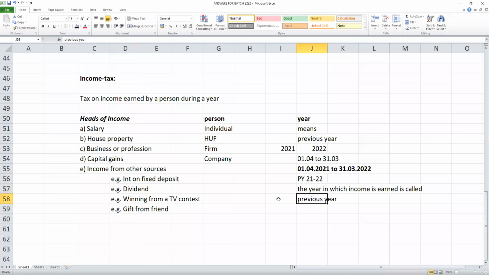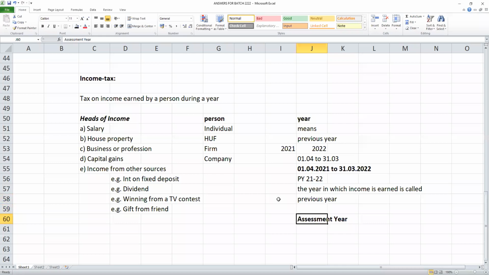Okay. The year in which income is earned is called the previous year. So income tax is on income earned by a person during a year. The year means previous year. So for your examination, it is 21-22. Income earned during this period will be subject to tax. And students, there is one more term called assessment year.